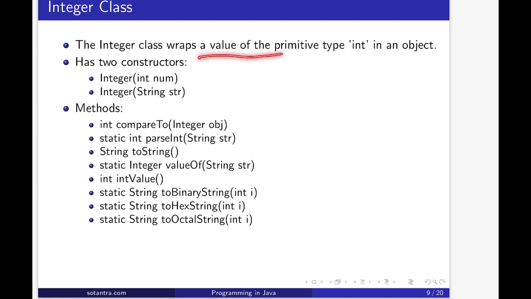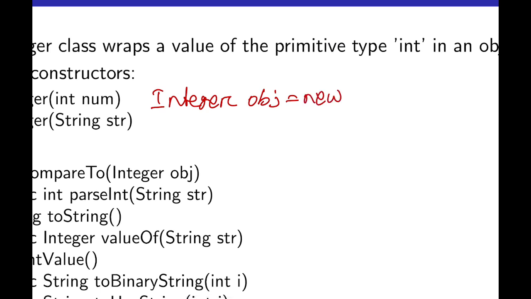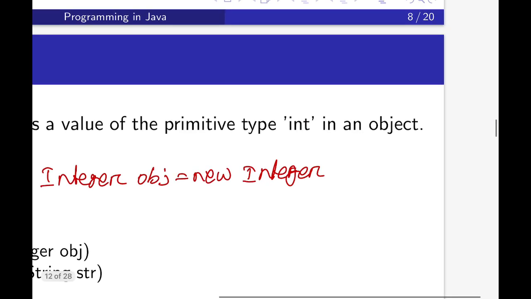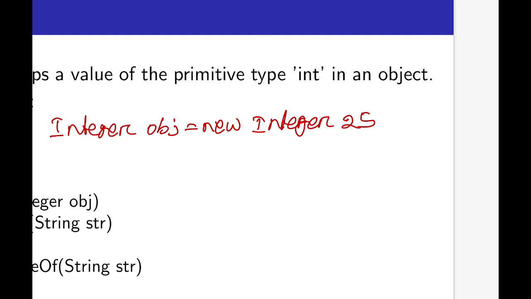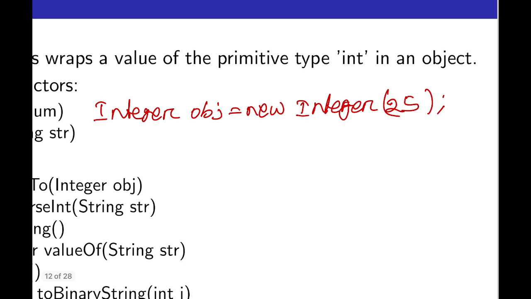So the Integer class wraps a value of the primitive type int in an object. So here you can observe it has two constructors, one is Integer(int num), another one is Integer(String str). So if we write Integer obj = new Integer(25), it is going to convert this 25 into an object of class Integer.